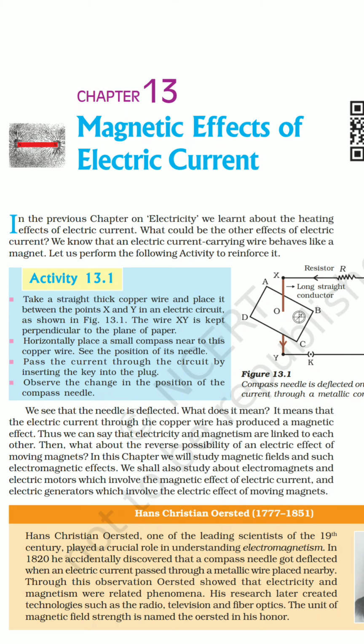Here we are going to discuss the magnetic effect of electric current. In the last chapter we discussed many effects of electric current, like the heating effect, in which we discussed how heat is produced with the help of electric current. Again I am repeating the basic cause of the electric current, class: it is the movement of electrons.